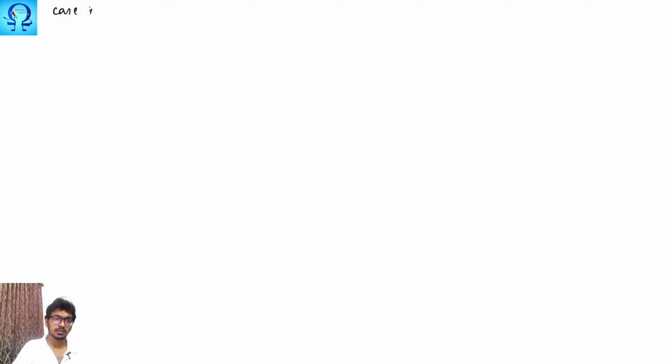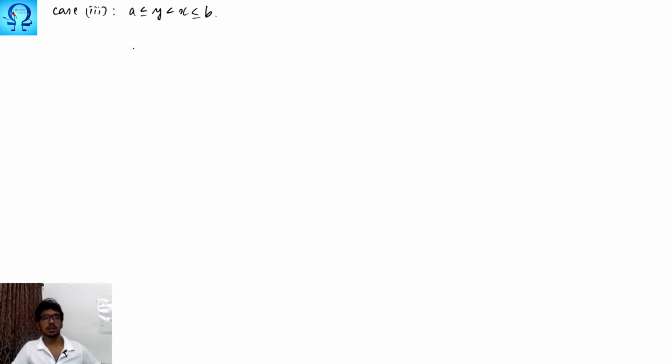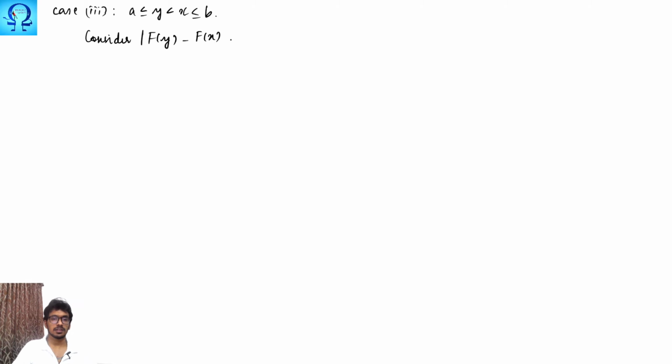The third case is a smaller than or equals y smaller than x smaller than or equals b, that is, y bigger than x. In this case also, let us consider the absolute value of f of y minus f of x. So this is what? Integral a to y f of t dt minus integral a to x f of t dt, right? So here, how shall we write this?